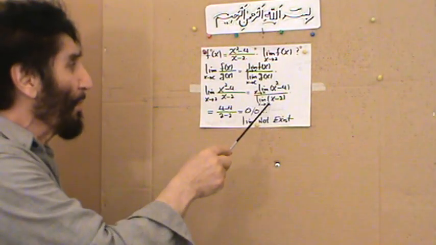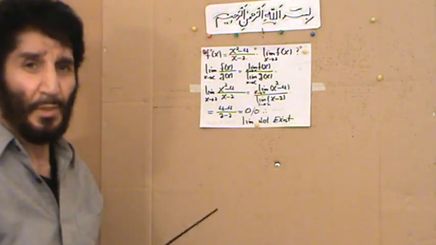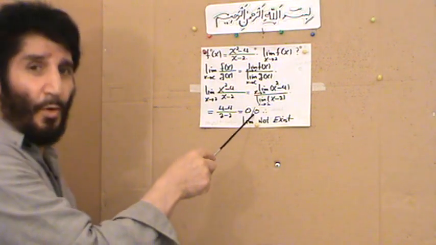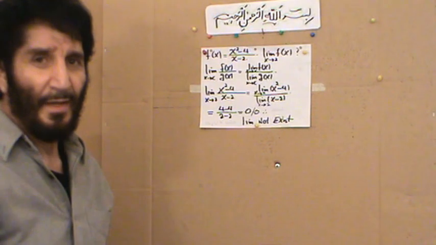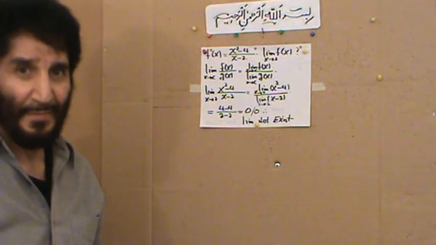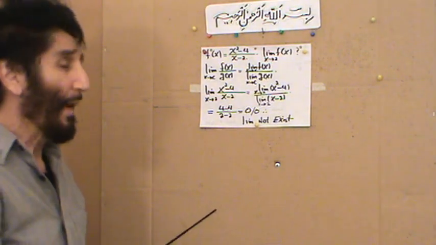And the limit of the denominator as x approaches 2 is also 0. Therefore, we end up with 0 over 0, which is absurd. So we can conclude that the limit does not exist in this case.